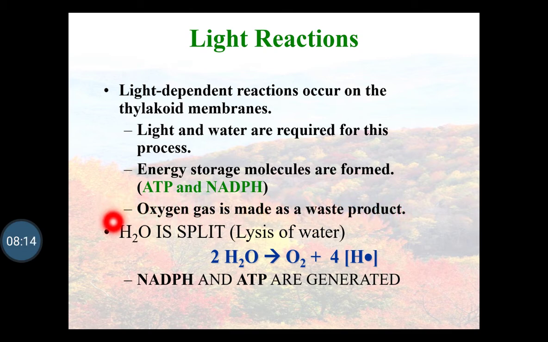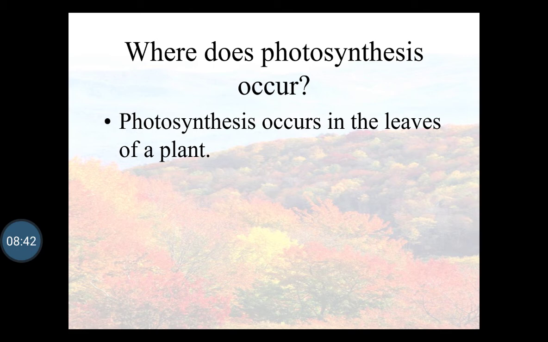The water which is absorbed from the soil by the roots is split, which is called the lysis of water. In the lysis of water, two molecules of water break down into oxygen and 4 hydrogen, and in this case energy is generated in the form of NADPH and ATP, which is utilized further in the dark reaction.